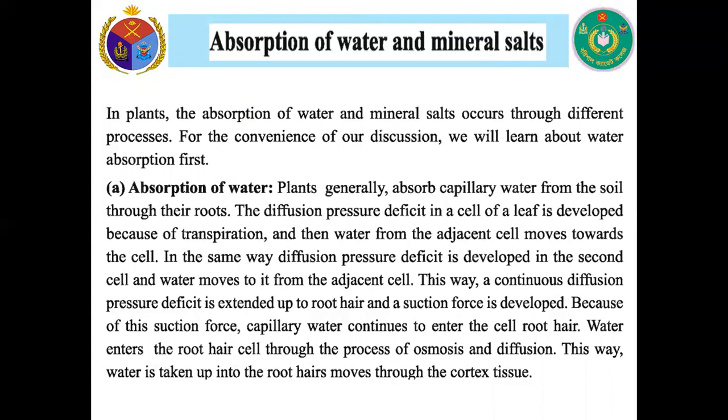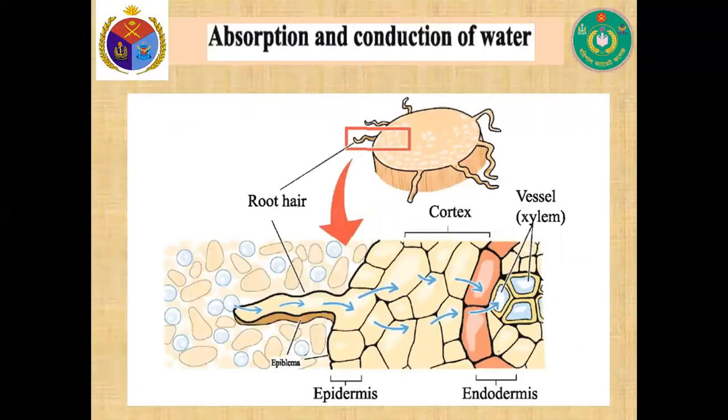Water enters the root hair cell through the process of osmosis and diffusion. This is why water is taken up into the root hair and moves through the cortex tissue. Look at this, my dear cadets, the figure of absorption and conduction of water by the root.